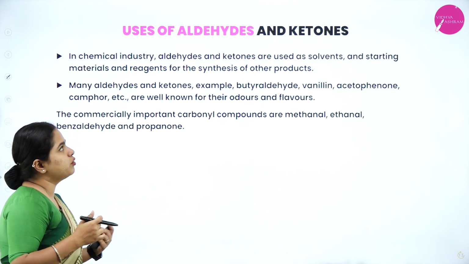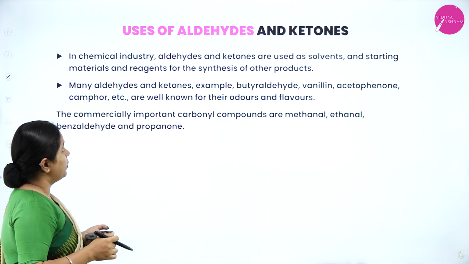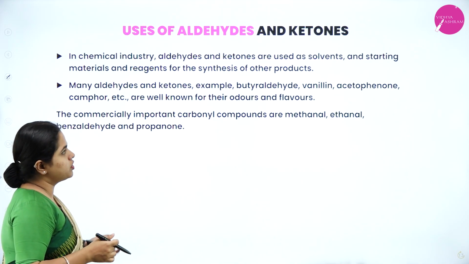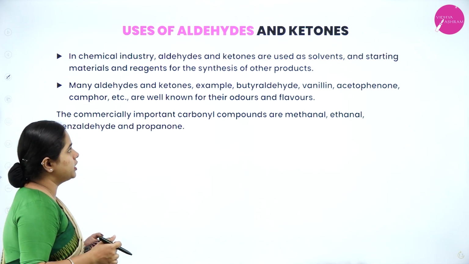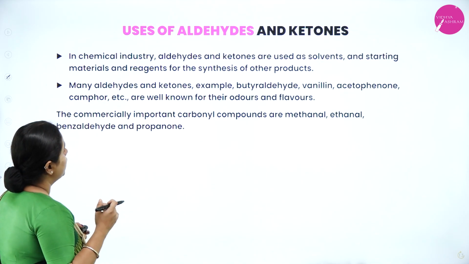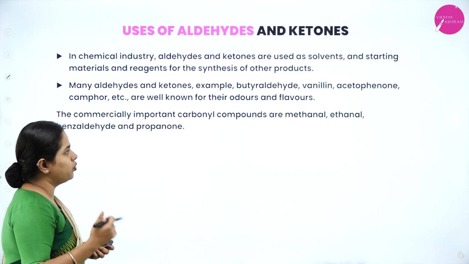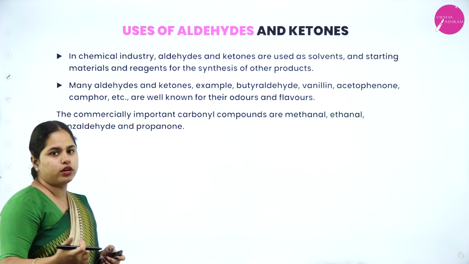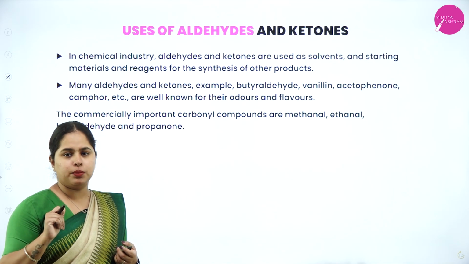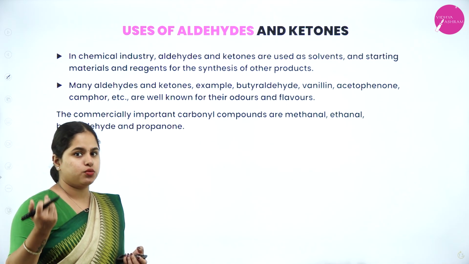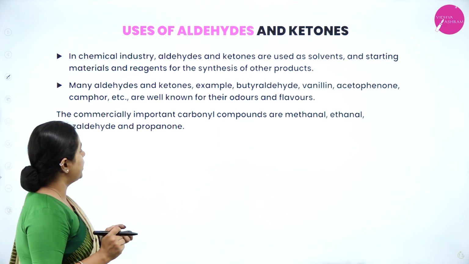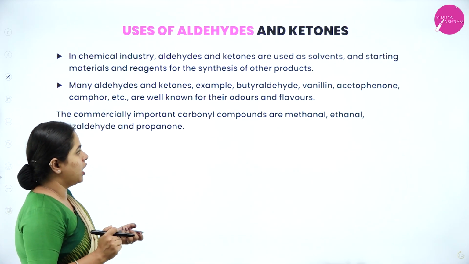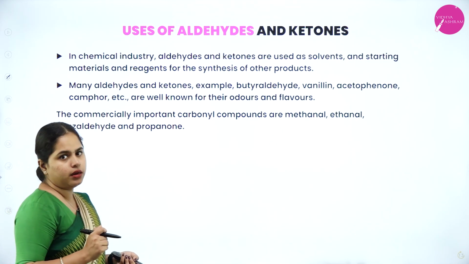Right. Now the different uses of aldehydes and ketones. In the chemical industry, aldehydes and ketones are used as solvents, starting materials and reagents for the synthesis of other products. Many aldehydes and ketones, for example butyraldehyde, vanillin, acetophenone, camphor, etc., are well known for their odors and flavors. So in the beginning of the chapter also we have discussed the various uses of aldehydes, right? The commonly important carbonyl compounds are methanal, ethanal, benzaldehyde and propanone.